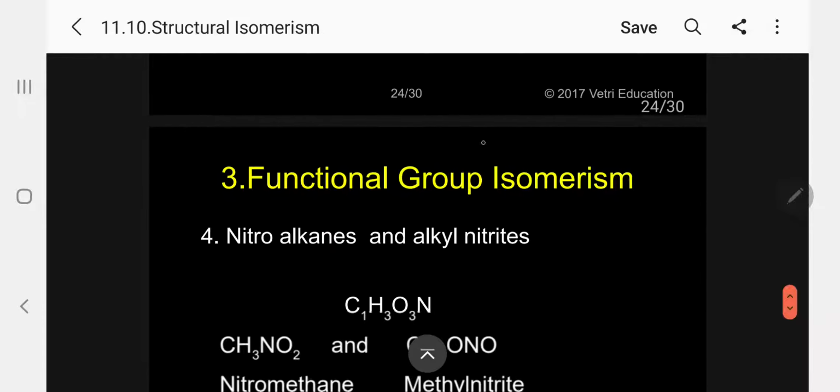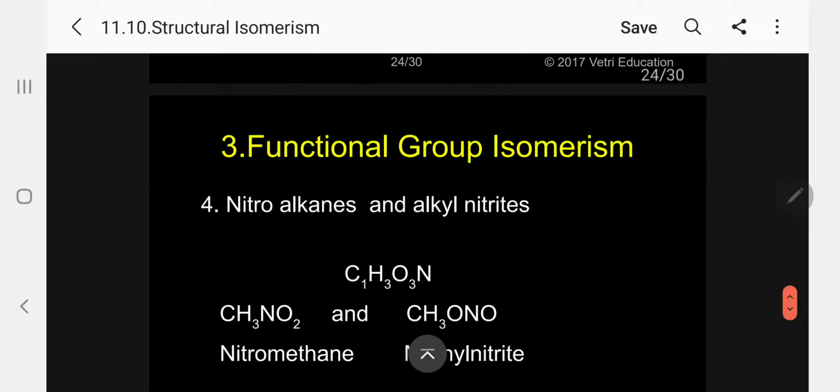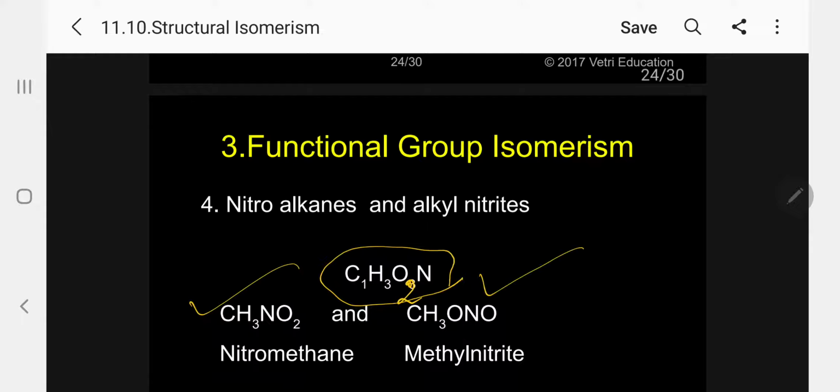The fourth one, nitroalkane and alkyl nitrite. The formula is, kindly follow, CH3NO2. Nitromethane and methyl nitrite are the functional group isomers.